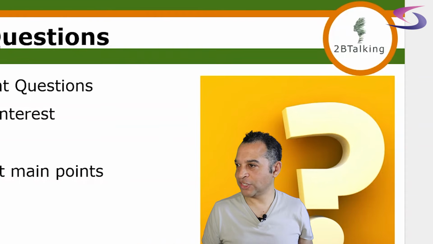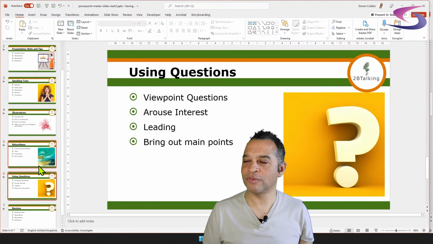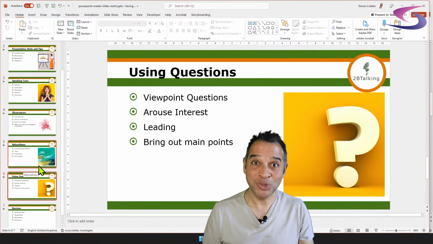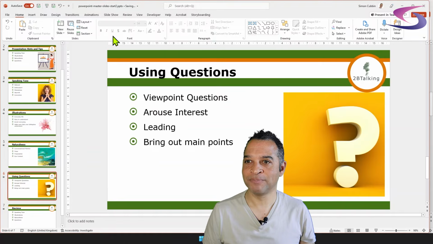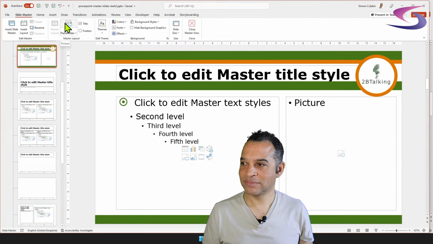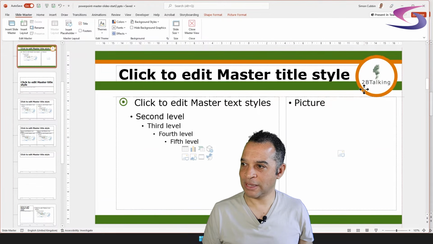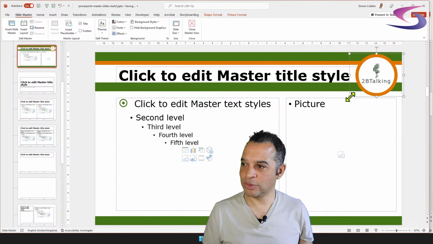So as I said before, you can see that this circle is touching the top of that image, and I don't want to go and have to change this through all of the slides, so I can use my master slides and in particular my new layout that I've created. So let's do that. If we go to view, slide master, I like the way the picture is, I'm just going to move the logo up. So I click on the logo and I'm just going to move this up a touch, and it could do with being a little bit smaller as well.